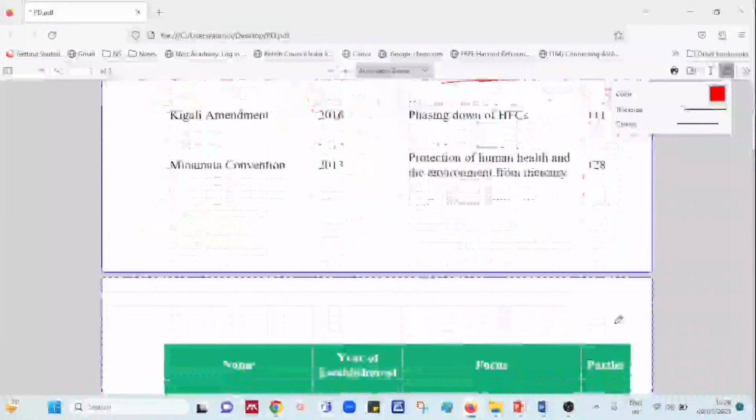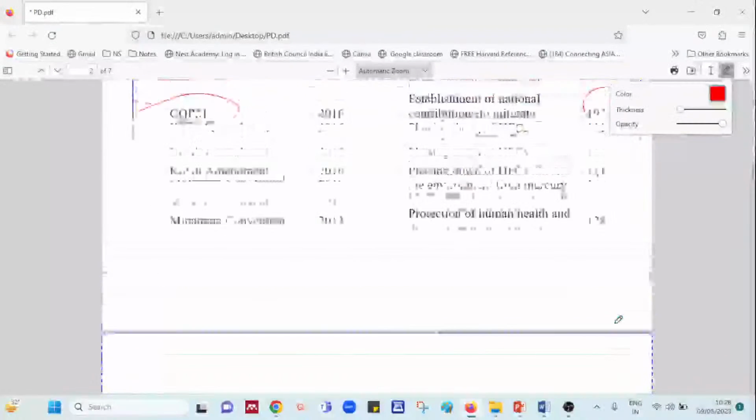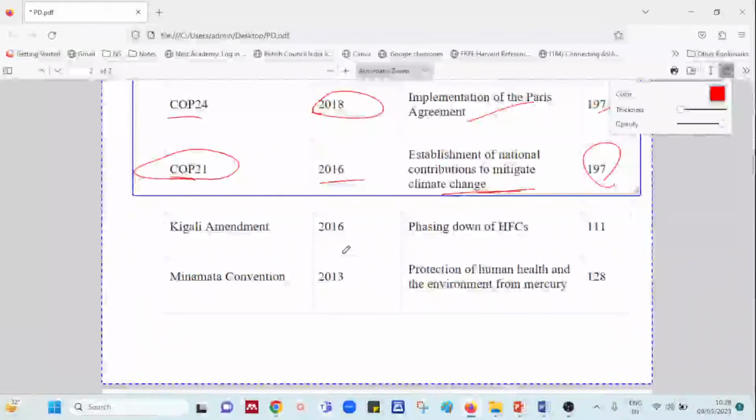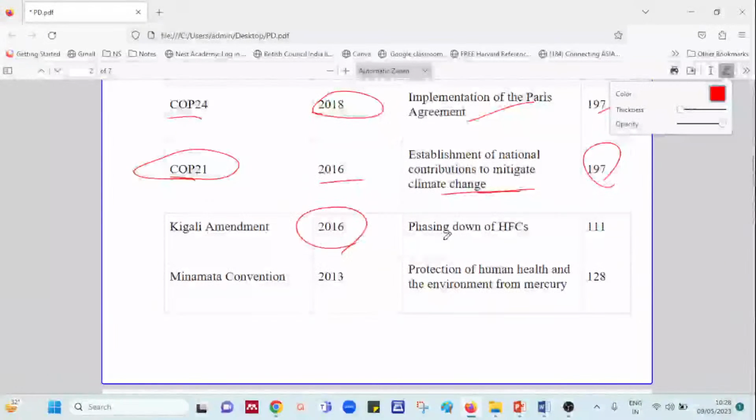Then next is Kigali Amendment, established in the year 2016. Now here what is the main intention? The main intention of this is to ensure the phasing down of HFCs. Now what does HFCs stand for?